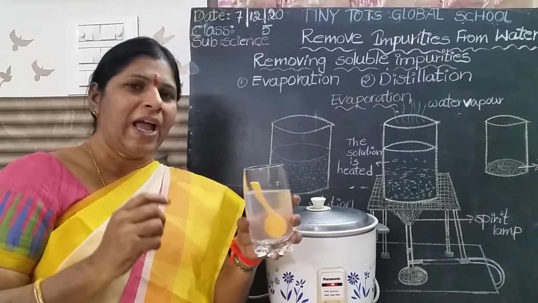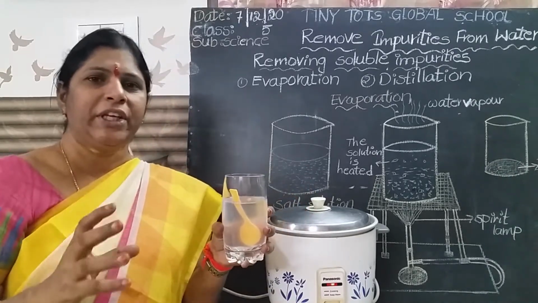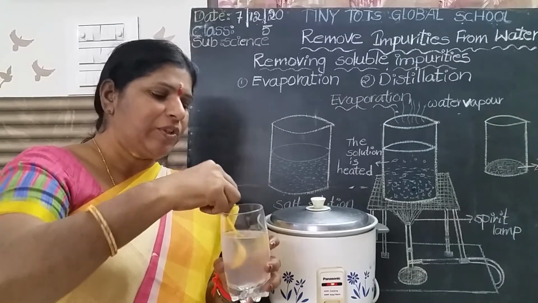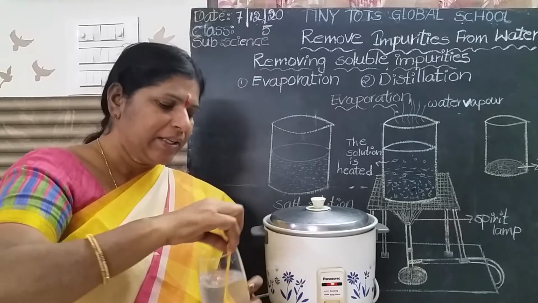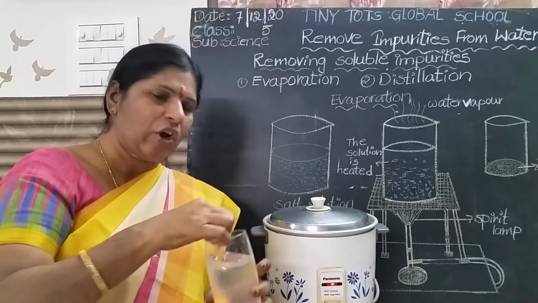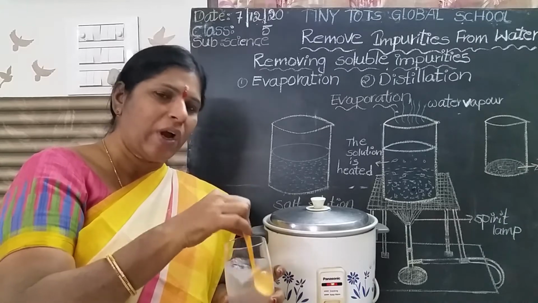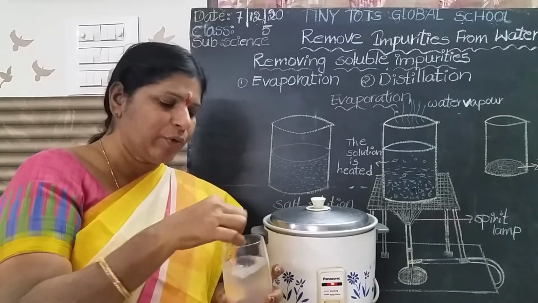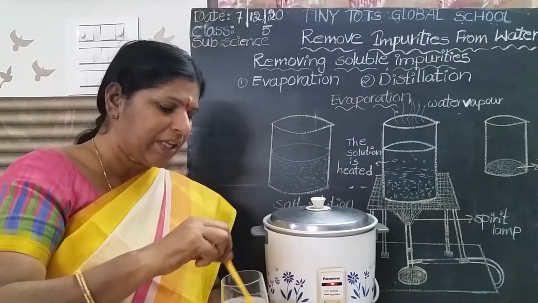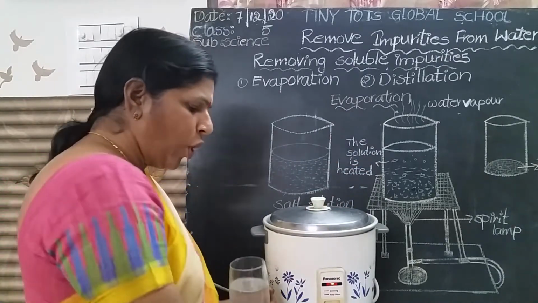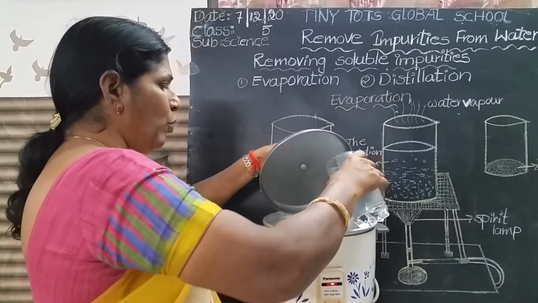See, I am taking salt solution. You too take table salt, 3 or 4 teaspoons of table salt, and add it to the water. Stir it well, until the salt fully dissolves. Salt dissolves in the water, no, children? Salt completely dissolves in the water. Then take the salt solution and pour it here.